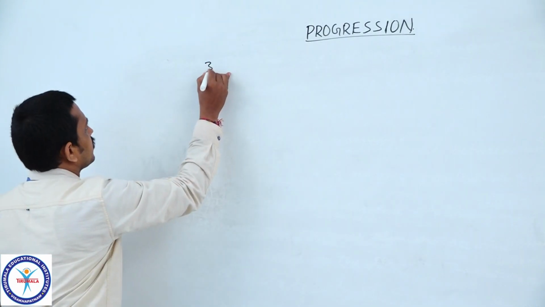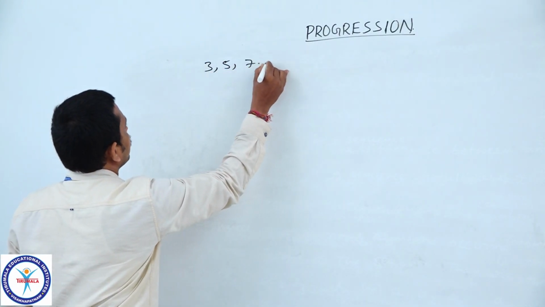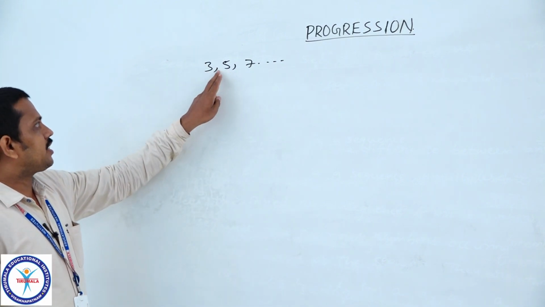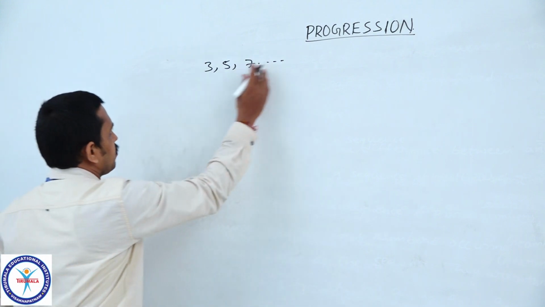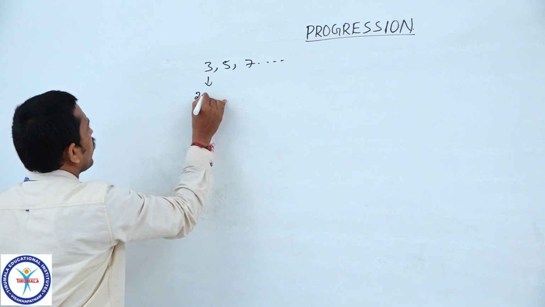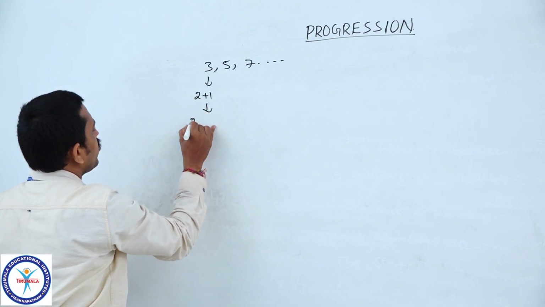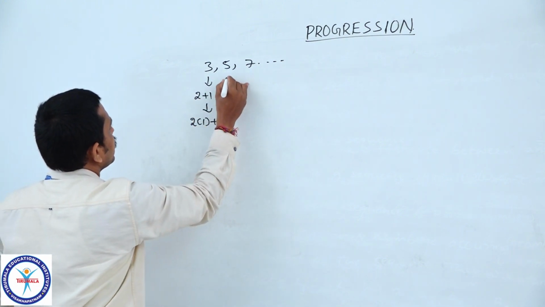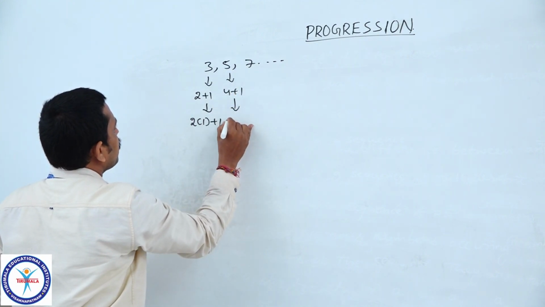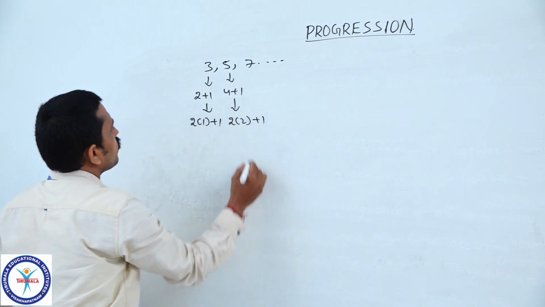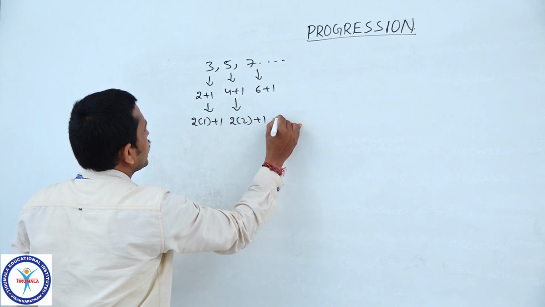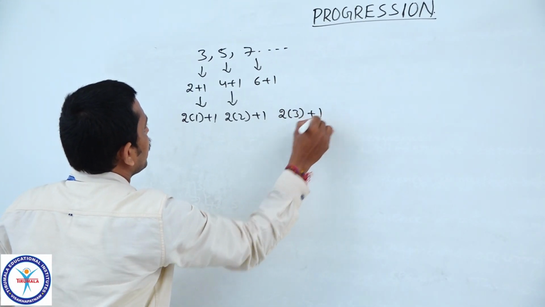For the sequence 3, 5, 7 and so on, every next term is obtained by adding 2 to the preceding term. So 3 can be written as 2 plus 1, which is nothing but 2 into 1 plus 1, and 5 can be written as 4 plus 1, which is 2 into 2 plus 1, and 7 can be written as 6 plus 1, which is 2 into 3 plus 1.